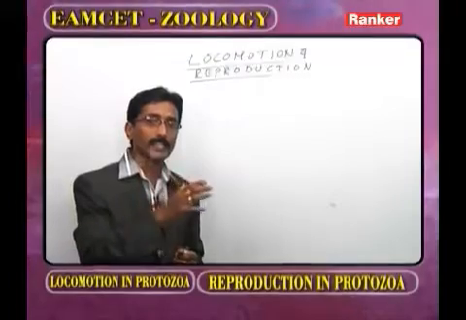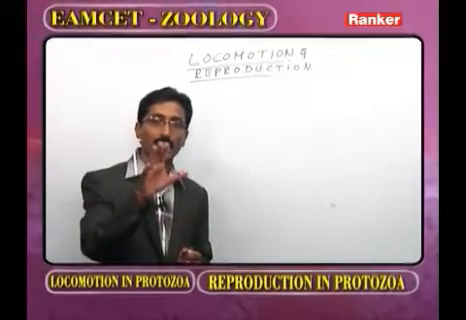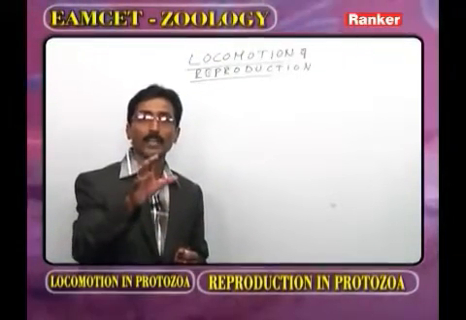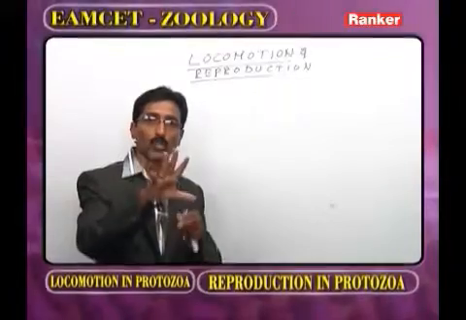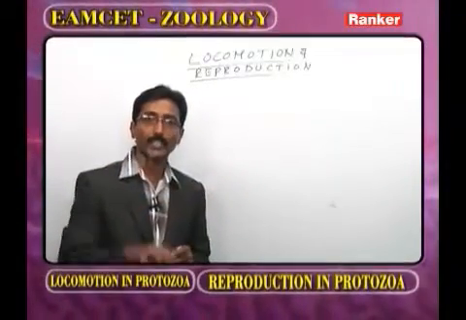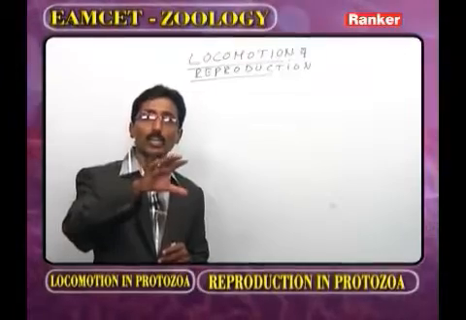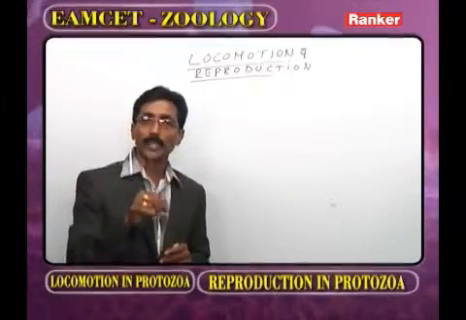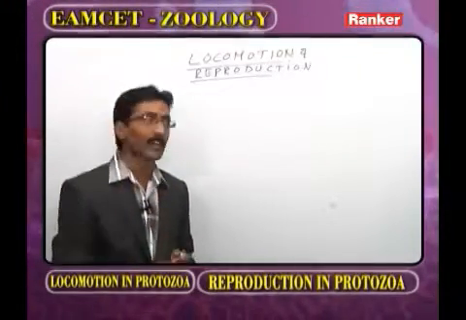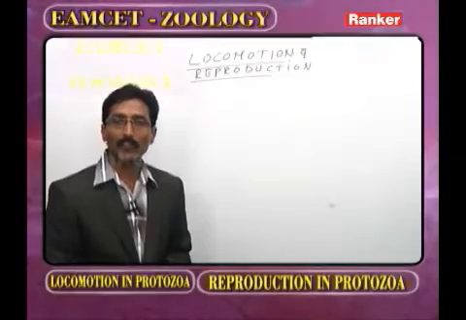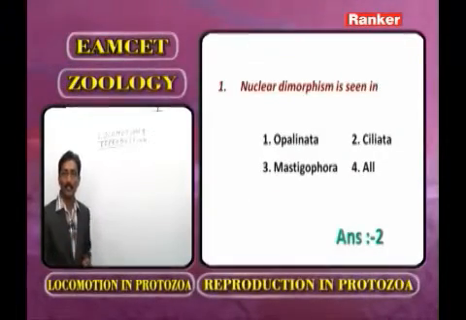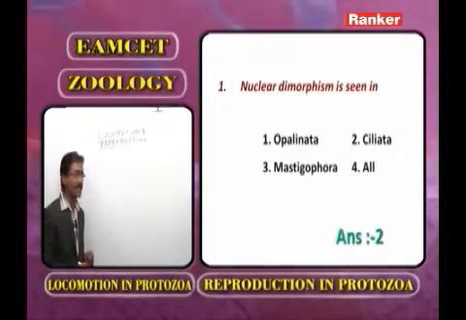We already discussed in the phylum Protozoa the superclass Opalinata. In the superclass Opalinata, there may be 2 nuclei or many nuclei present. But in Opalinata all nuclei are similar, homokaryotic. But here the question is nuclear dimorphism. In the subphylum Ciliophora, there is only one class, that is Ciliata.